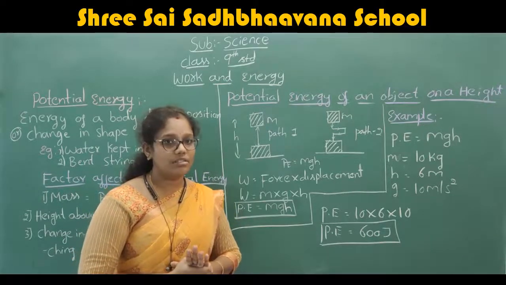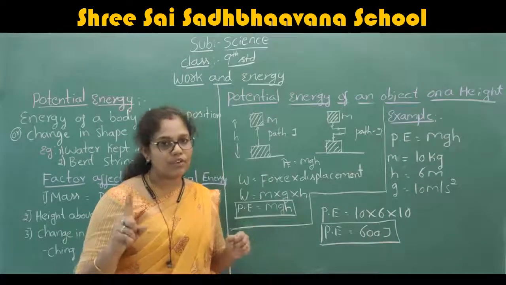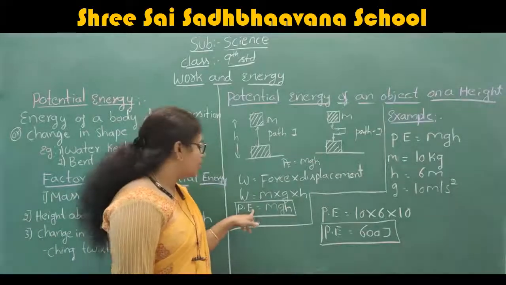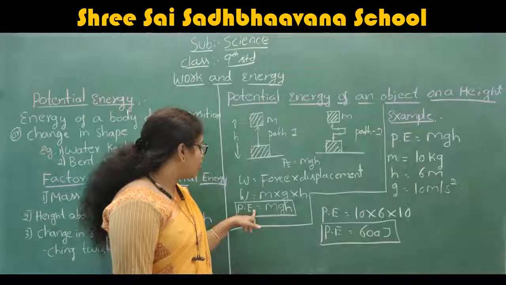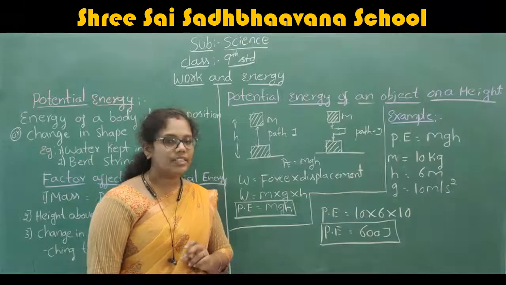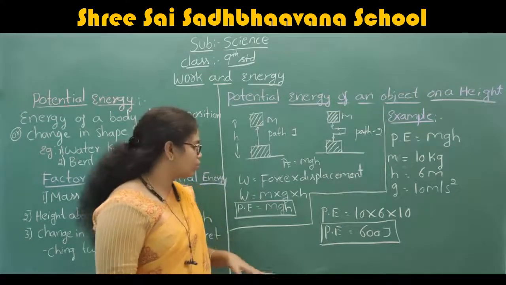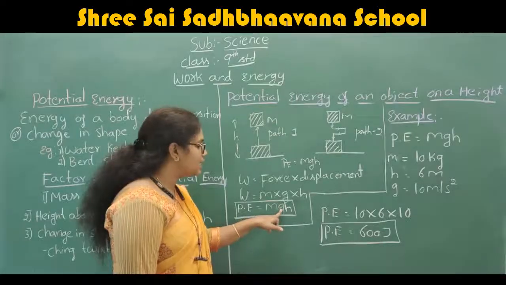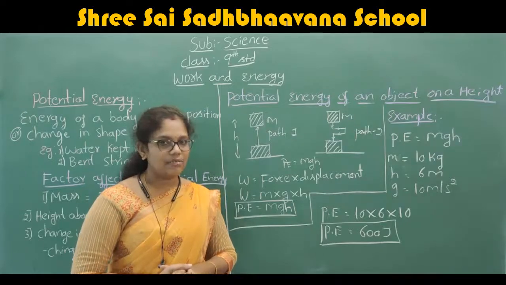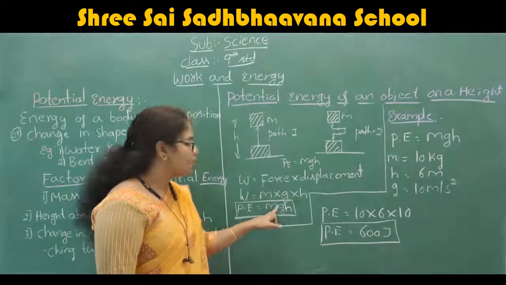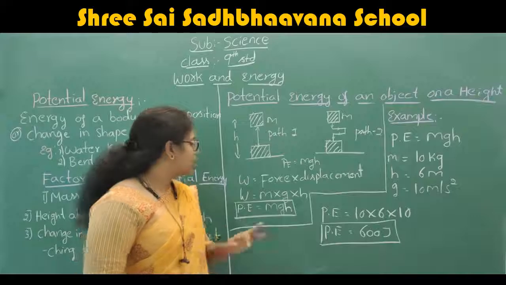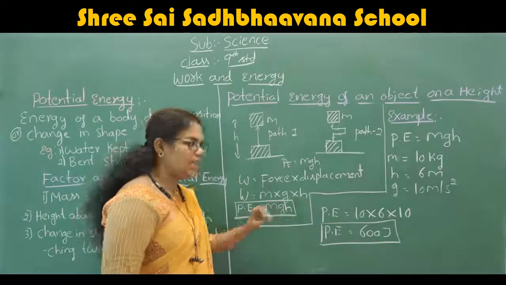You want to remember the formulas. Yesterday we discussed one formula, that is for the kinetic energy. Today we are going to discuss the formula of the potential energy. Potential energy is equal to mgh. Here m is the mass, g is the acceleration due to gravity, and h is the height. Therefore, the potential energy is equal to mgh.